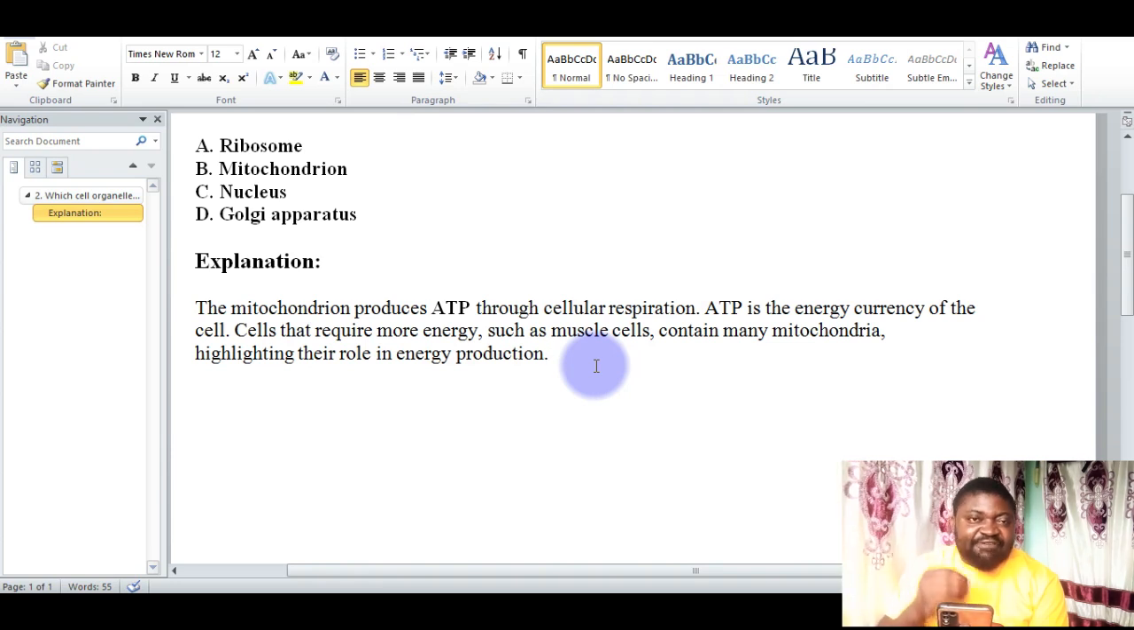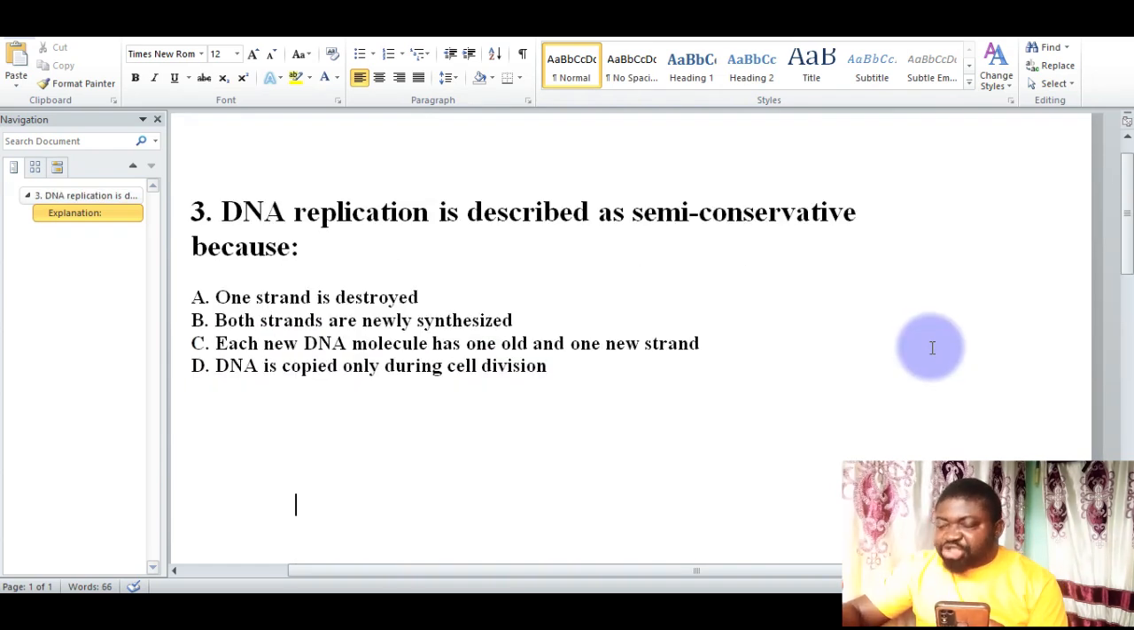The ATP itself is the energy currency of the cell. And if you look at it, cells that require more energy, such as muscle cells, contain many mitochondria, highlighting their role in energy production. Therefore, the correct option is the mitochondrion, which is responsible for producing ATP, an energy source.